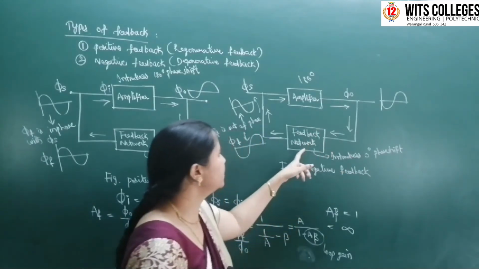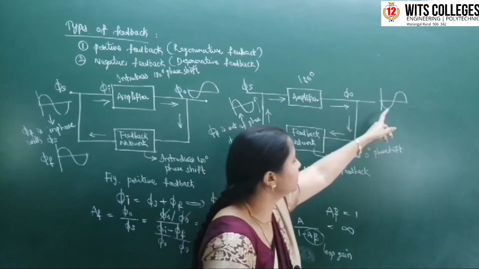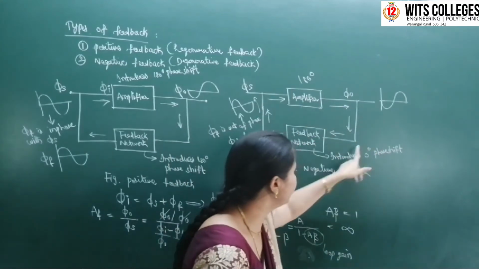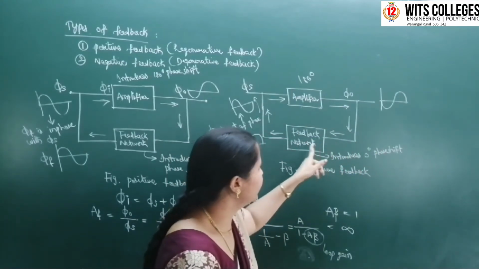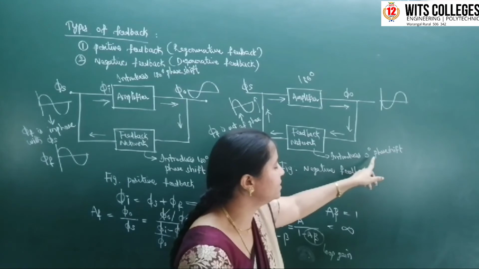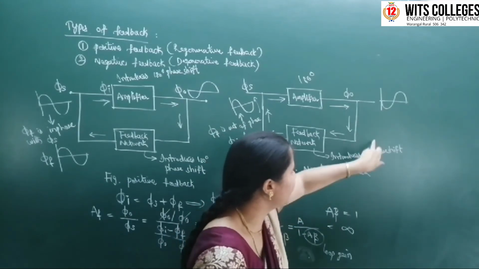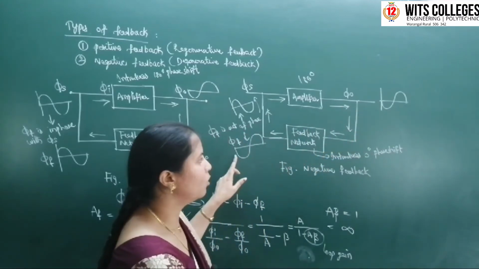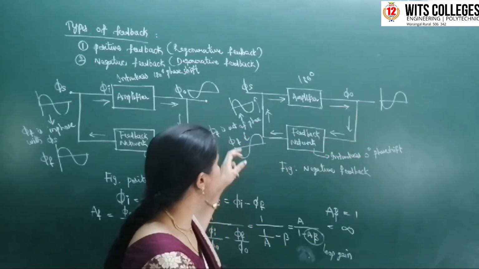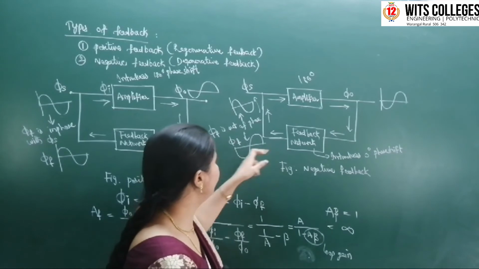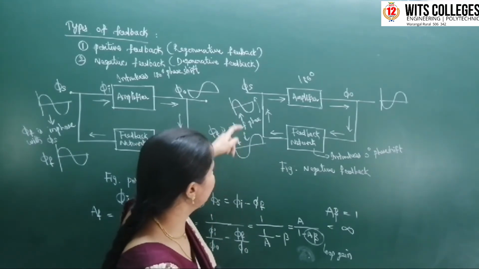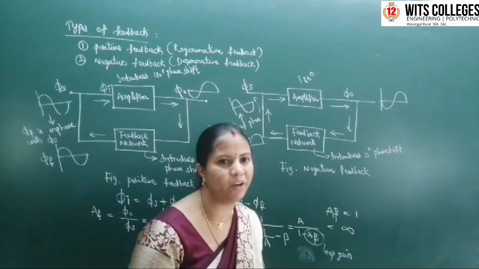That means what is the output of the signal? Here the amplifier output is 180 degrees phase shifted to the input signal, and this signal is coming here. The feedback network introduces 0 degrees phase shift, meaning whatever signal you apply comes out the same. This is the output of the feedback network. If you observe these two signals, the feedback network output phi f is out of phase with the input signal. So this is nothing but negative feedback.